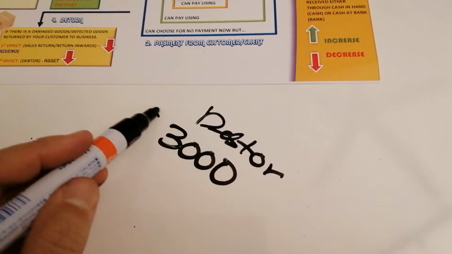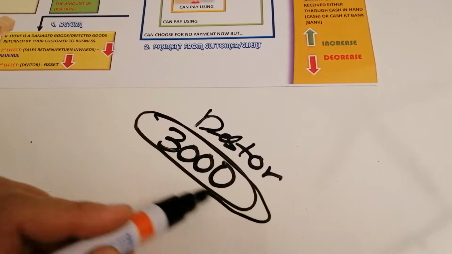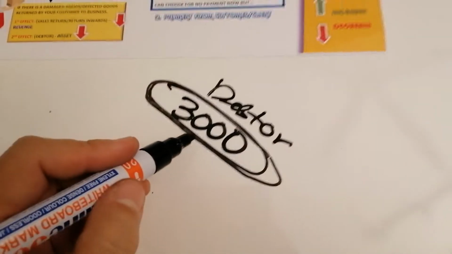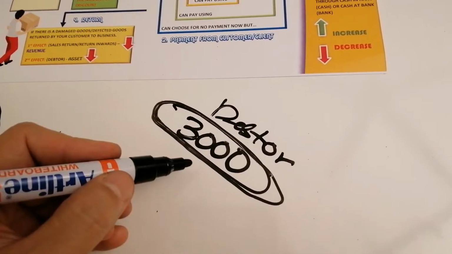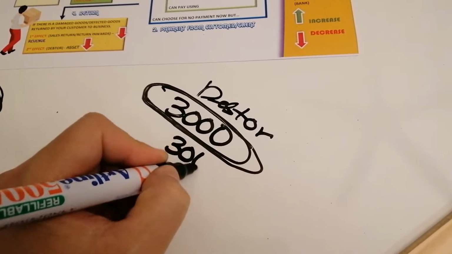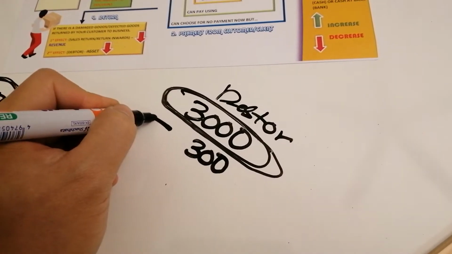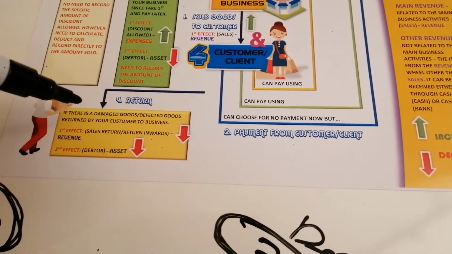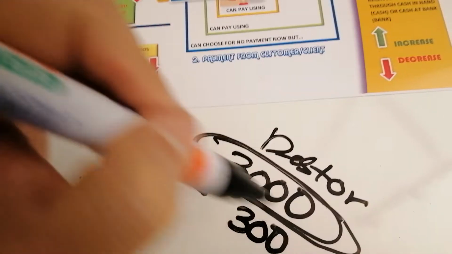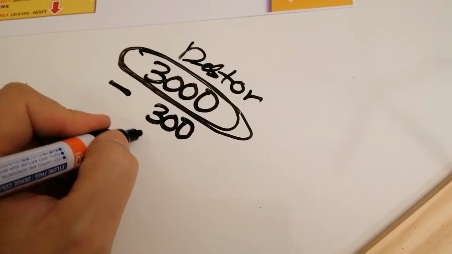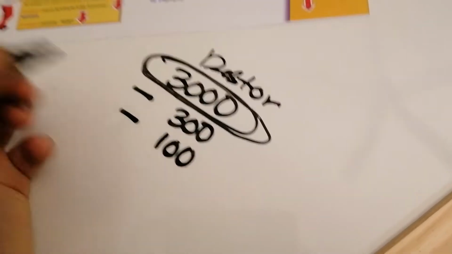Basically, for this 3,000 amount of debtor, you have a right. You as a business have a right to collect this 3,000. But maybe because you encourage the debtor, you give a discount of 300 minus. And then the customer also identifies that some of the 3,000 of the goods have a defect, let's say 100, which must be minus.